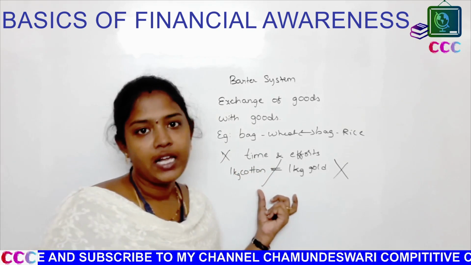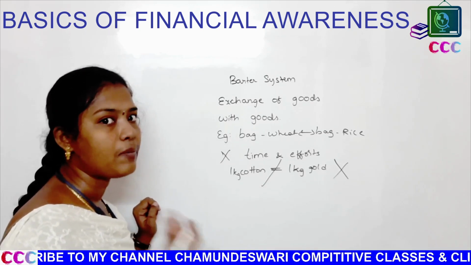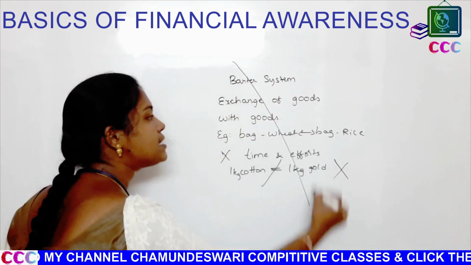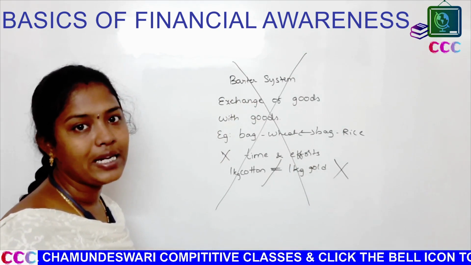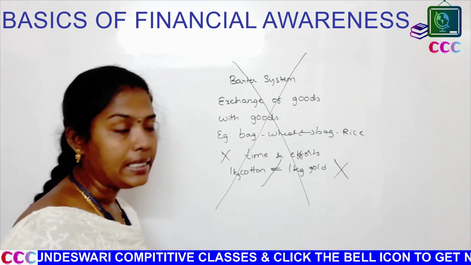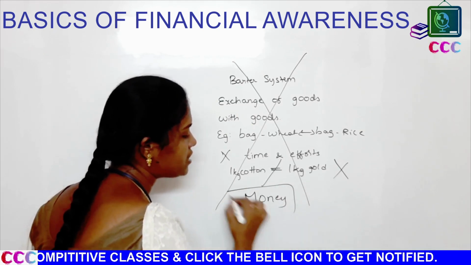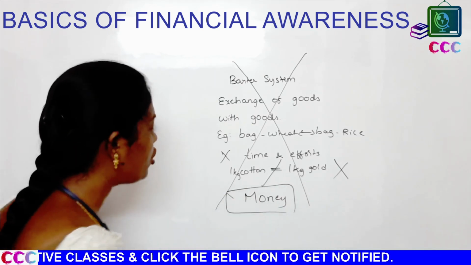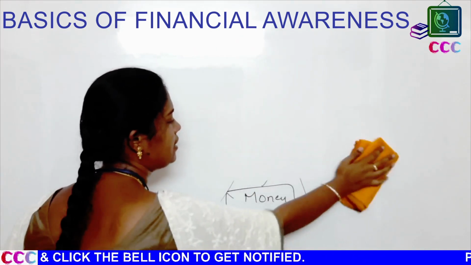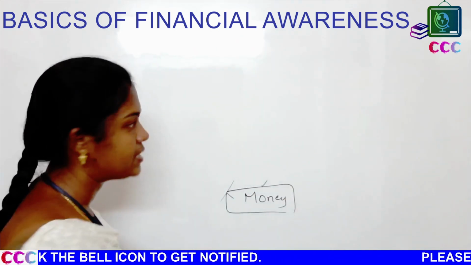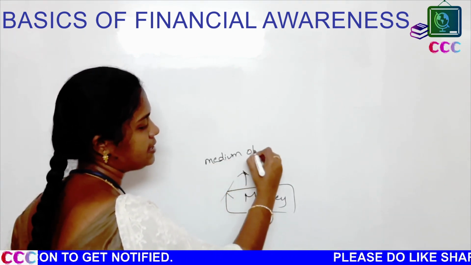But after the 1930s, after the recession and after the establishment of RBI, this barter system was removed and they implemented a common medium of exchange called money. So here itself we are getting the answer. What is the meaning of money? It is a medium of exchange. Money means medium of exchange.